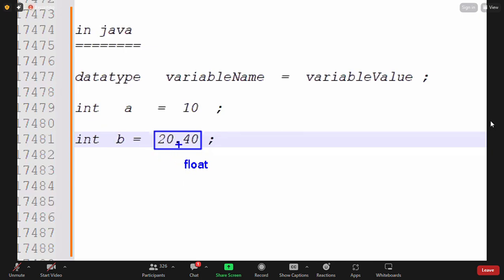Right now a float value is being assigned to variable b, but b requires an integer type value. So it expects an integer but is assigned a float value, then this line throws an error and does not execute. As developers, we are required to handle all these things and focus on them.